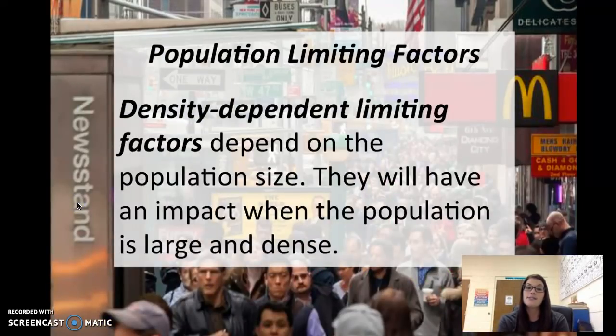The opposite of that is density-dependent limiting factors. They do depend on the population size. They will have an impact when the population is large and dense. So density-dependent limiting factors affect how many organisms can live in an area, but it's usually worst case scenario when there's lots of people or lots of organisms in a very small area.